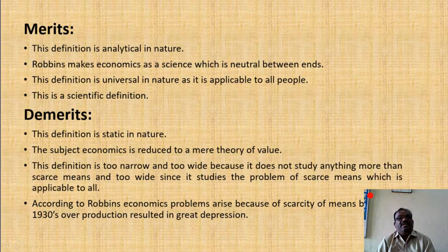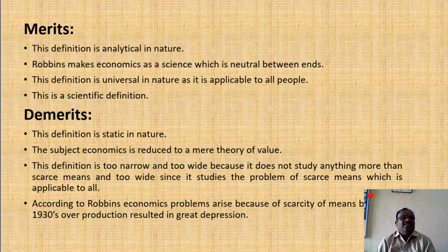And what are the demerits of this definition? Next, we are going to discuss the demerits of this definition. The first demerit of this definition is that it is static in nature. The next demerit is that the subject of economics is reduced to a mere theory of value.